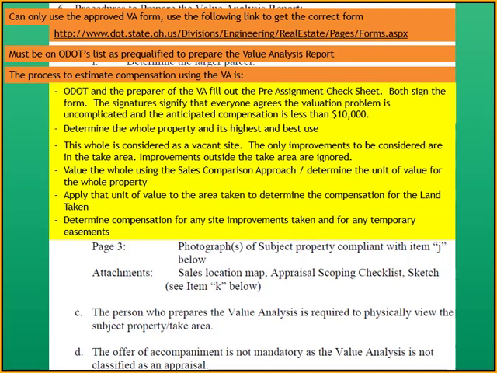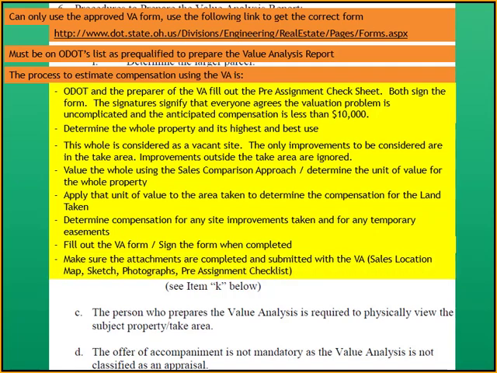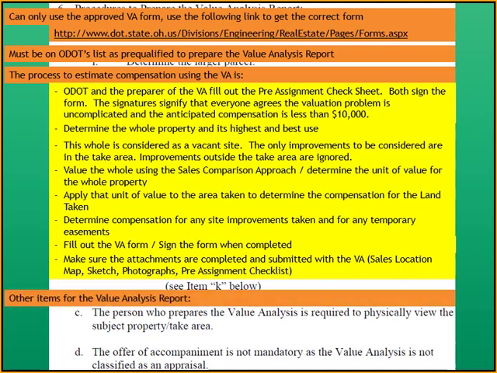Those are added to compensation for the land taken. That person is then going to fill out the VA form and sign the form when it's completed. Additionally, they need to make sure that attachments are completed and submitted with the VA, and currently attachments include a sales location map for the comps, sketches, photographs, and the pre-assignment check sheet.